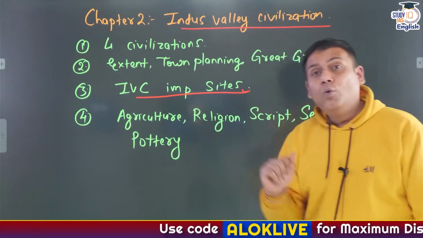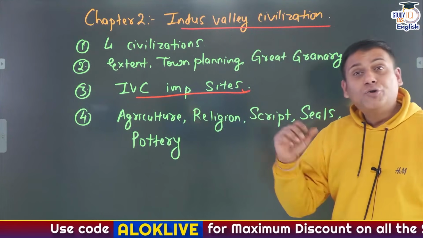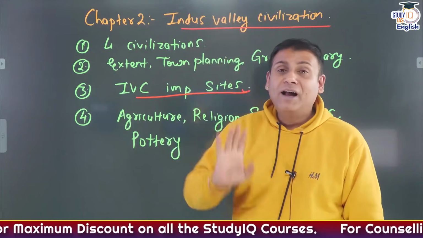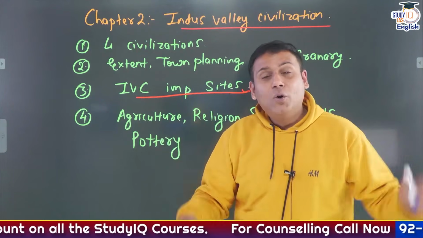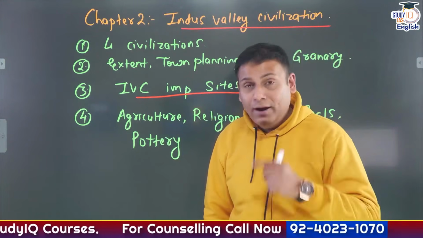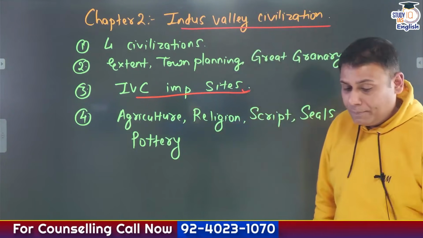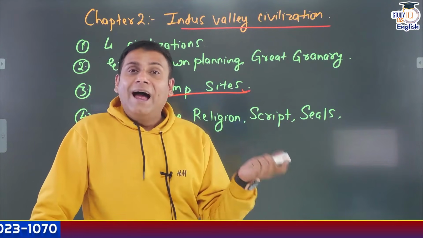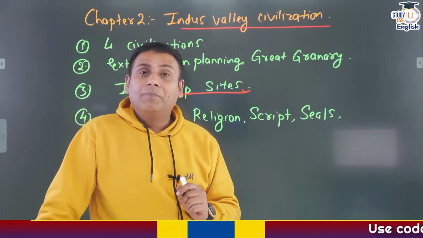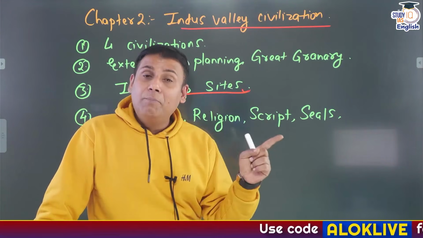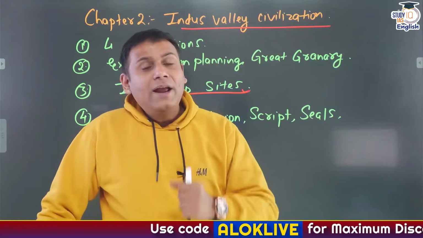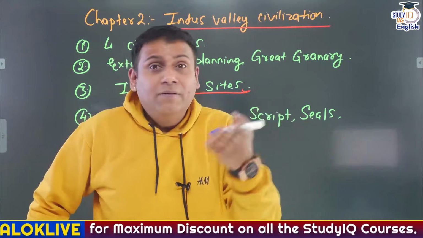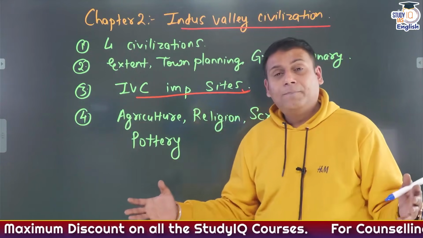Then Balu, Hulas, Shortugai, which is located in Afghanistan, Mundigak, again located in Afghanistan, Kot Diji, located in Pakistan, wherein we observed for the first time the statue of a bull and mother goddess. Chanhu-daro, again a very important site because it is the only Indus Valley civilization site without a citadel. Probably this site might have been destroyed by floods.